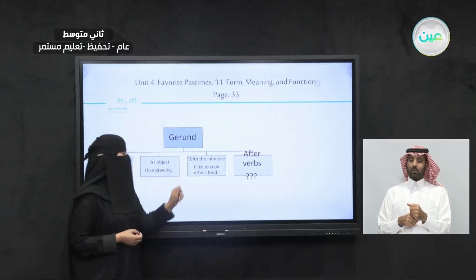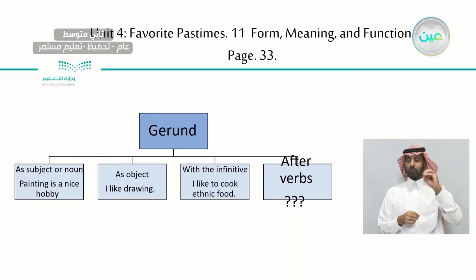And with infinitives, like what? Like I like to cook. I like to play. Here in this example, I like to cook ethnic food. So infinitive, that means we have to have the word to with it. To cook, to play, to jump, to paint. Now, how about after verbs?